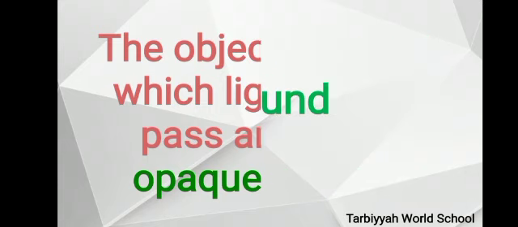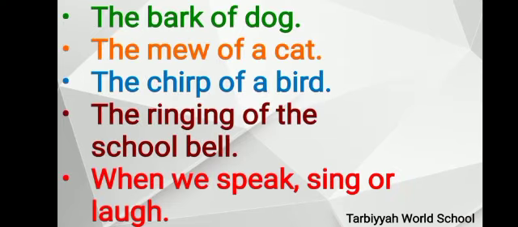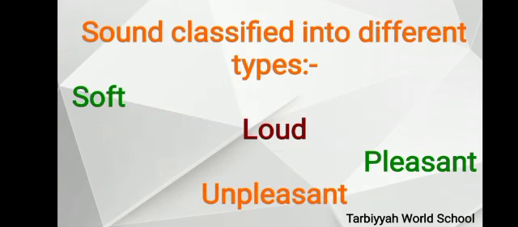Okay, now sound. We hear various kinds of sounds all around us. Some examples of familiar sounds are the bark of a dog, the mew of a cat, the chirp of a bird, the ringing of the school bell. When we speak, sing and laugh, we also produce sounds. Sounds can be classified into different types. Some are soft, some are loud, some are pleasant and some are unpleasant.